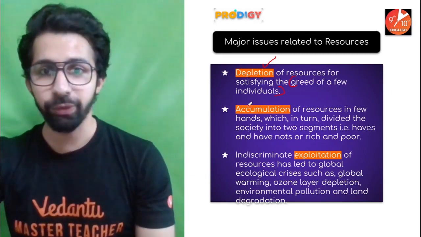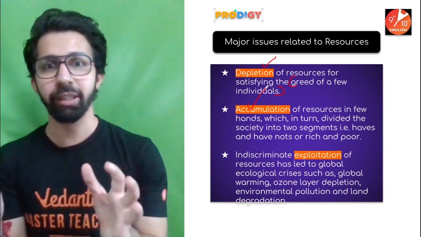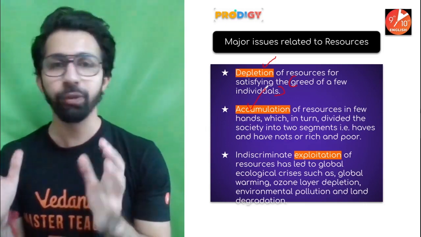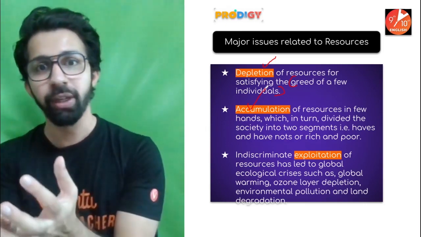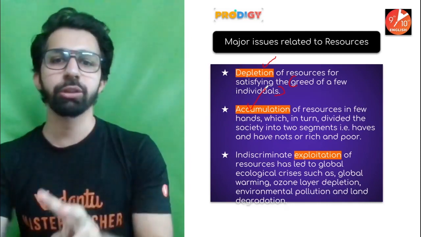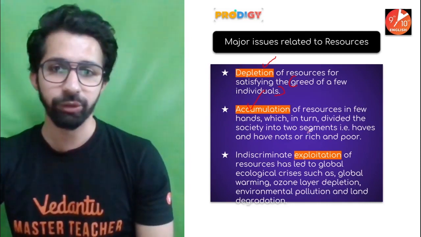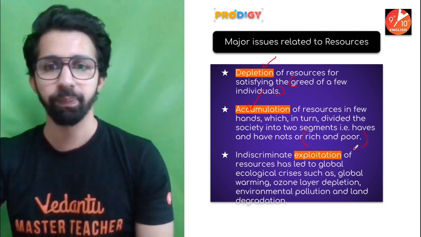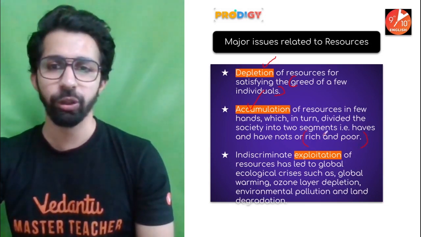Second thing, there are a few resources which are only accumulated with a few people. Like there are a few people who have got the excess of almost all the resources. Now, guys, it is dividing the society into two parts, haves and have-nots, which is also known as rich and poor. Now, what are haves and have-nots?